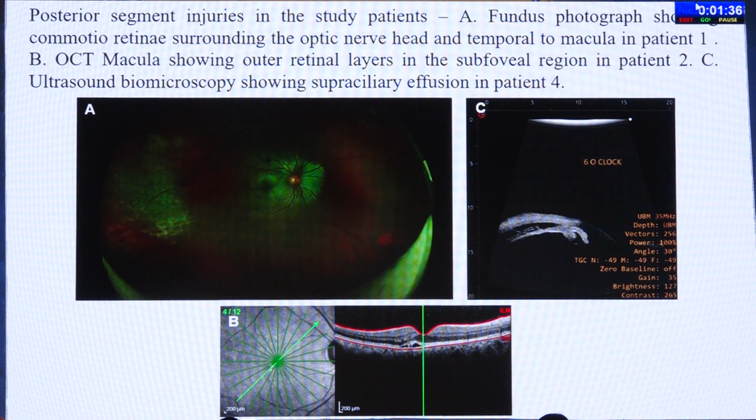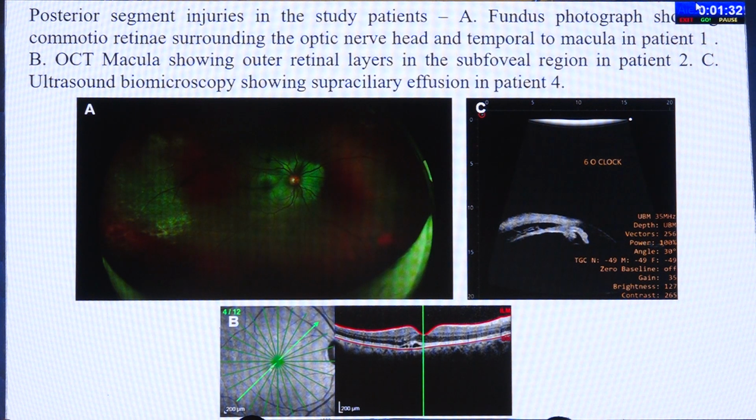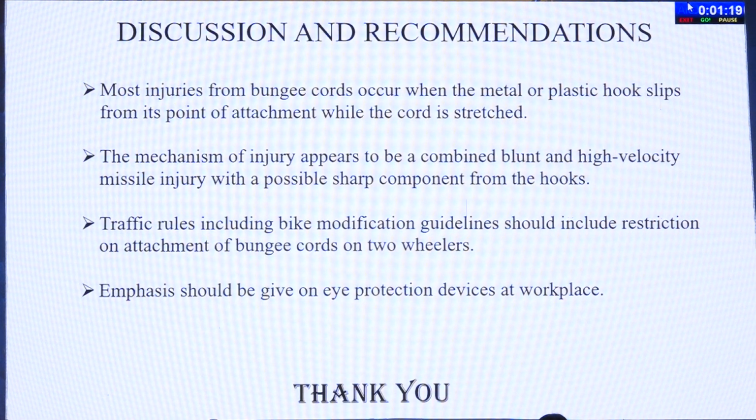These are the posterior segment findings in our patients. First showing the fundus photograph with commotio retinae surrounding the optic nerve and temporal to the macula. The second picture showing OCT macula showing outer retinal layers defect in subfoveal region, and the third showing UBM with supraciliary effusion. So most injuries from bungee cords occur when the metal or plastic hook slips from its points of attachment while the cord is stretched.